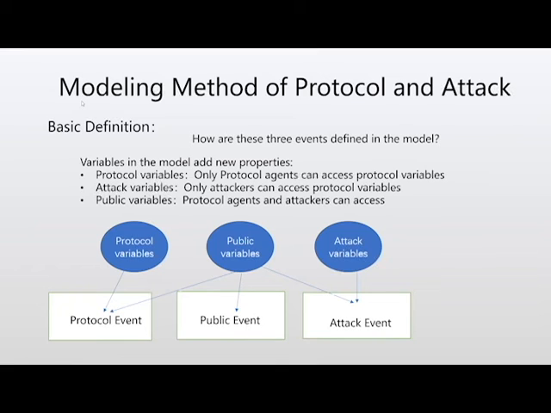We added three access properties for variables in the machine part. As shown in the picture, we make the following rules. Protocol events can read and write protocol variables and public variables, without any access to attack variables. Attack events can read and write attack variables and public variables, without any access to protocol variables. Public events can only read and write public variables. By modeling according to this rule, we can clearly distinguish between the types of events.